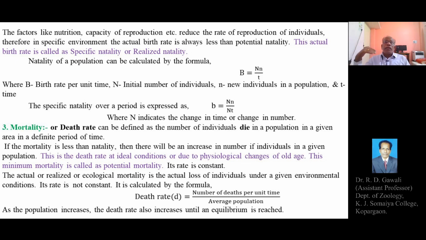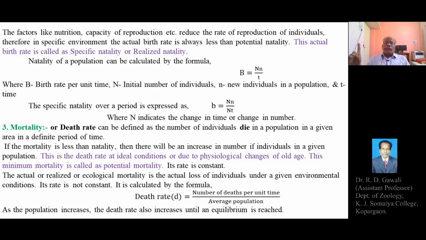may increase. The death rate may be more than the natality rate. And thus, this actual or realized or ecological mortality is not constant all the time. The minimum mortality or the potential mortality usually remains constant, but the actual mortality or realized mortality is changing. The rate of actual or realized mortality is not constant.